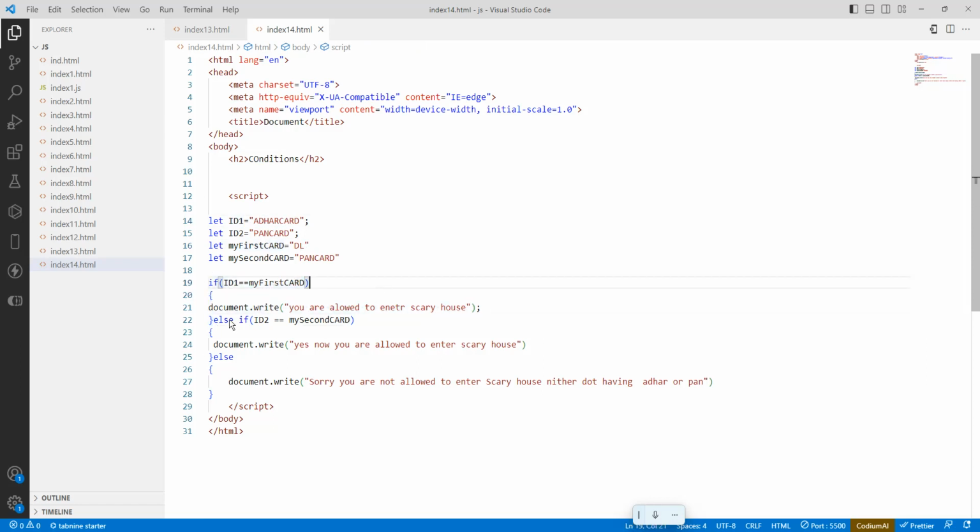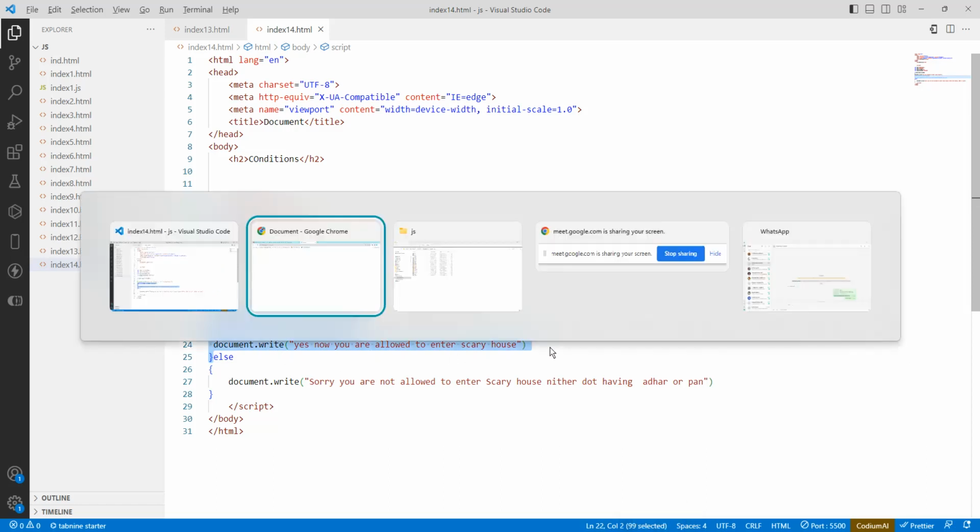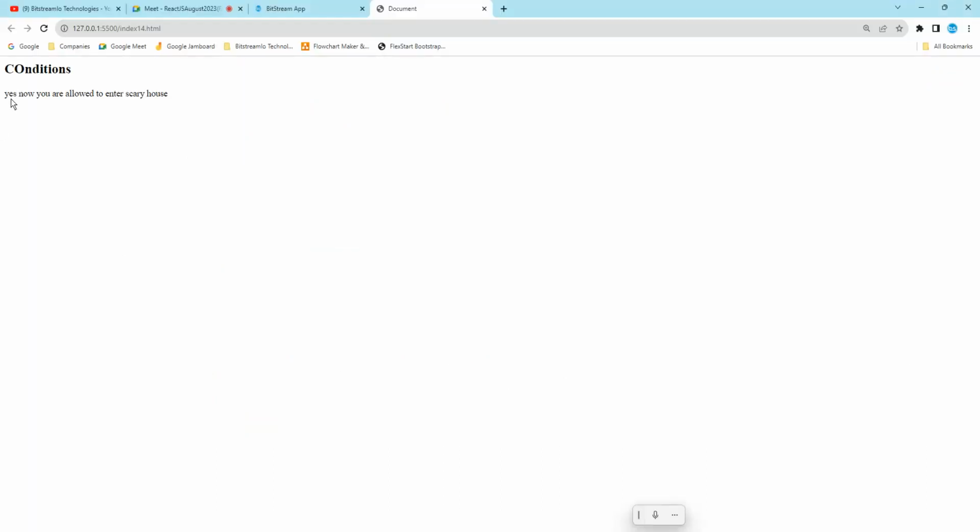Okay, the second will come, so ID2. That is the PAN card. What is my second card? A PAN card. So the first block will not be executed. For the second block, both cases are matching, so it is going to print: yes, you are allowed to enter a scary house.